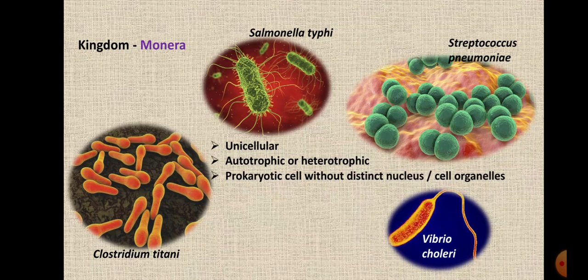Third one is prokaryotic, cells without distinct nucleus or cell organelles. As they are unicellular, they are prokaryotic, in which the nucleus does not have a membrane, as well as the cell organelles also do not have the cell membrane. And the examples are Clostridium tetani, Salmonella typhi, Streptococcus pneumoniae and Vibrio cholerae. So these are all the examples of the kingdom Monera.